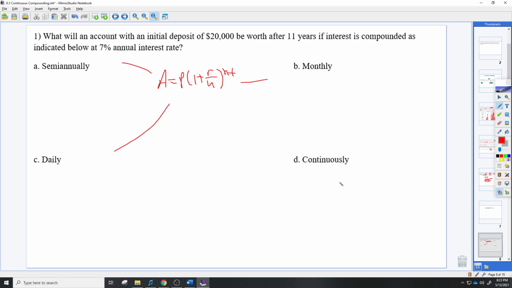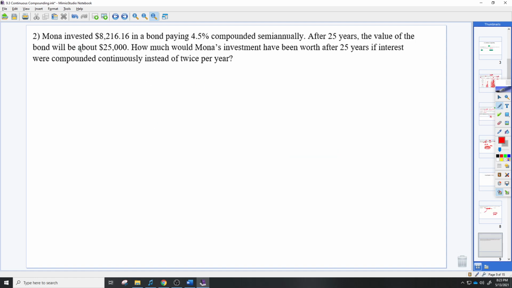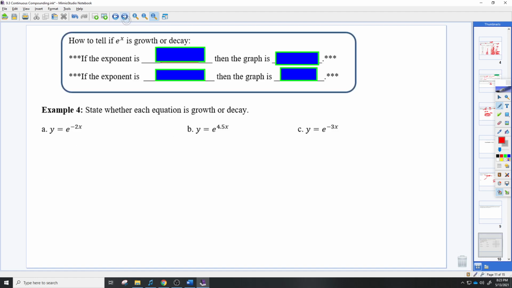these. This is the one with the new formula because it says continuously. That's where you use PERT. So just to be aware, we're using both formulas in this particular case. 2 is very similar to the one that we just did. You're comparing if they use it twice per year to compounded continuously.